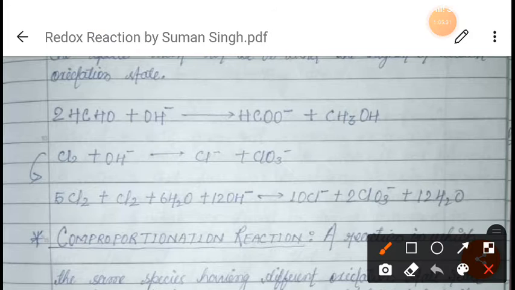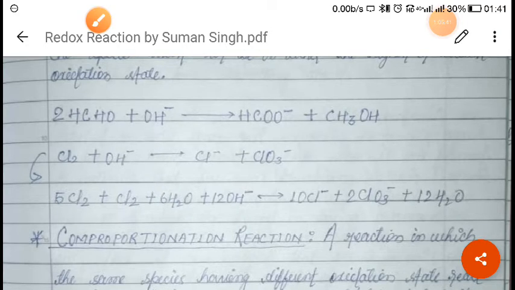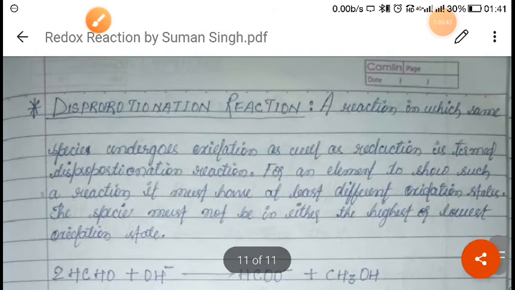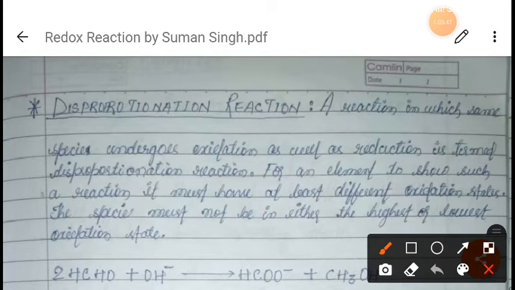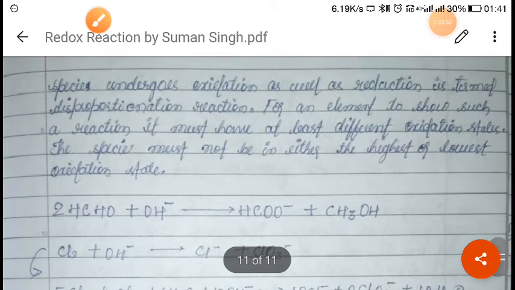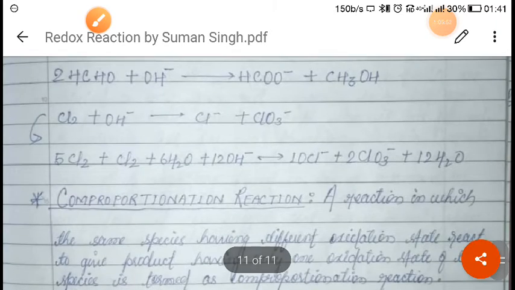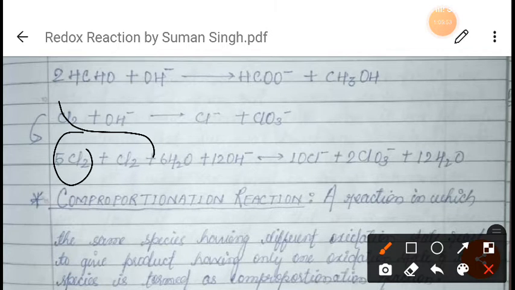Now at last we have to balance the hydrogen. You will see here 12 hydrogen, here 6 times 2 is 12, and here 12 times 2 is 24 hydrogen. So here you can see 12 plus 12 is 24 hydrogen, right? In this way we can balance the disproportionation reaction. If there is a disproportionation reaction in which the same element is undergoing reduction as well as oxidation, then we have to balance like this by writing 2 on one side.